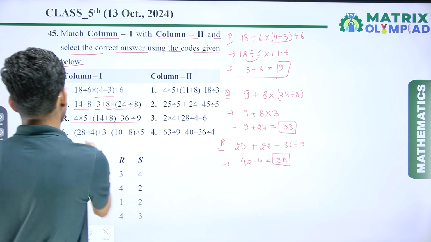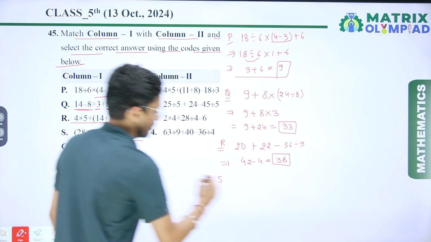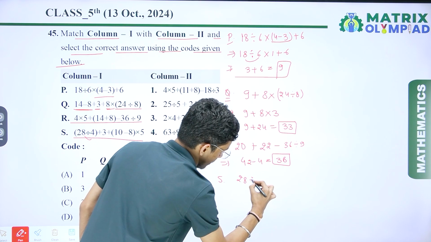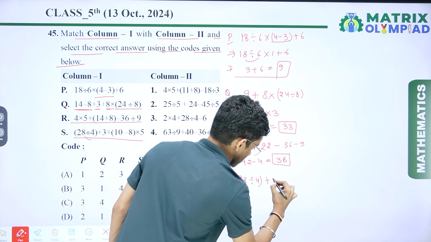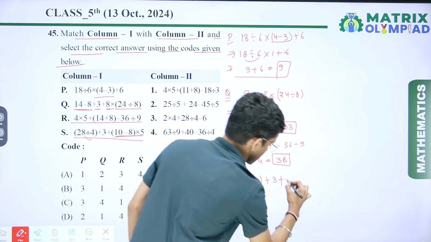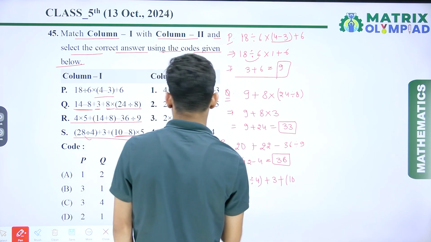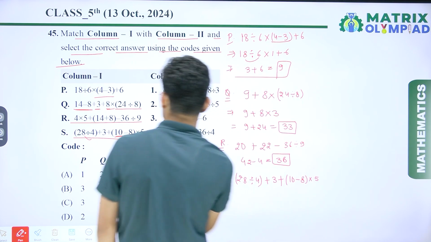Now if I solve S, that is 28 divided by 4 plus 3 plus 10 minus 8 multiplied by 5. So simple.